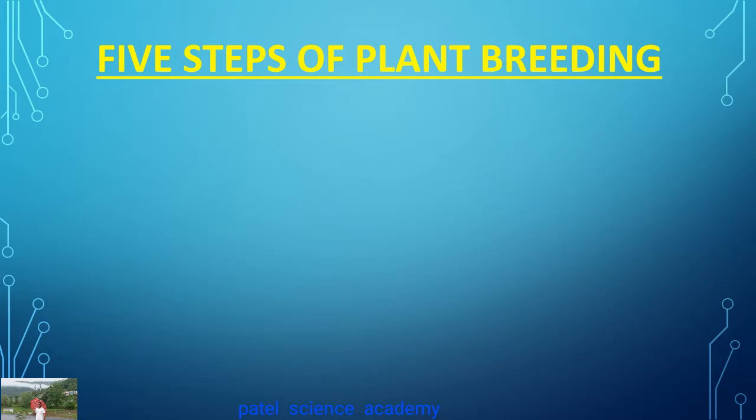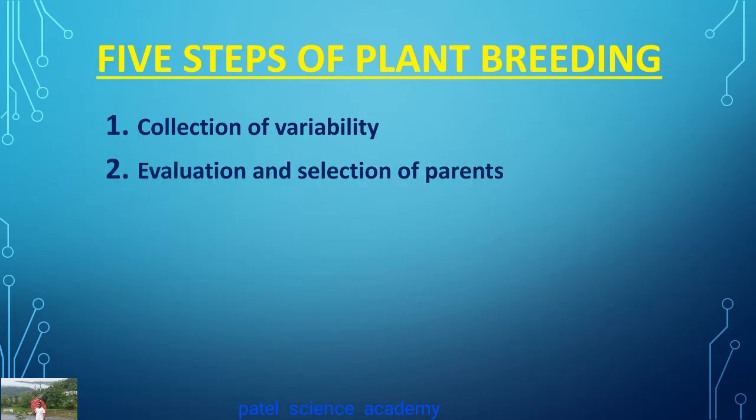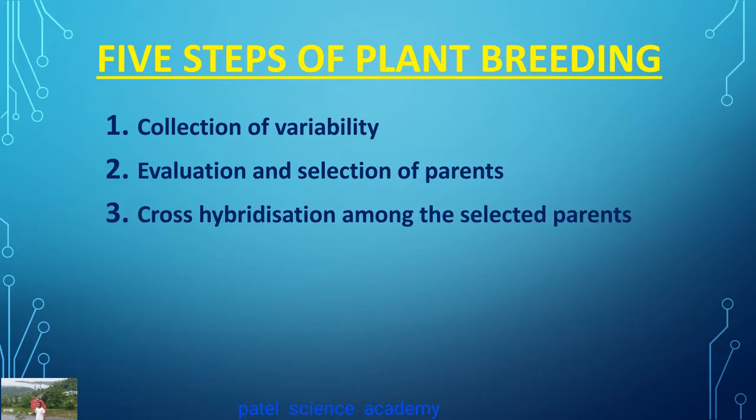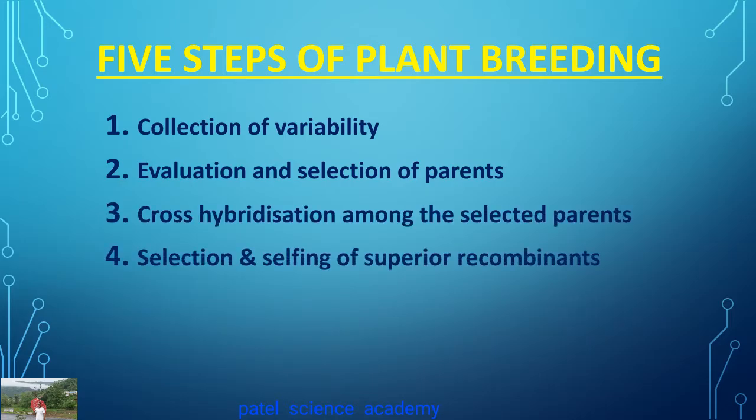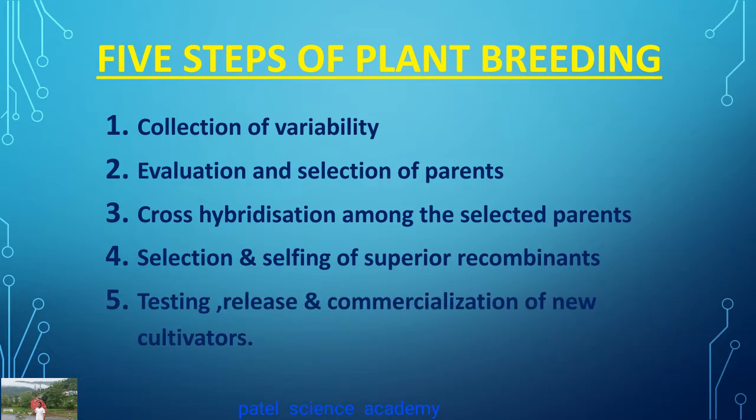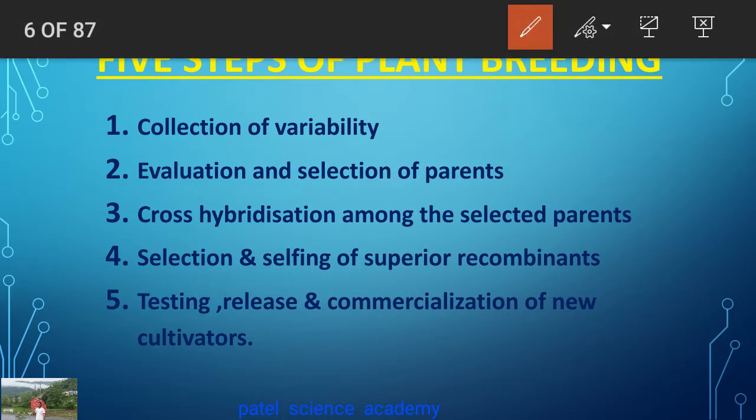There are five main steps in plant breeding. Number one, collection of variability; second, evaluation and selection of the parents; third, cross hybridization among the selected plants; fourth, selection and selfing of the superior recombinants; and fifth, testing, release and commercialization of the new cultivars. So these are the five steps in plant breeding, and the first is the collection of variability. What is variability, we'll see now.